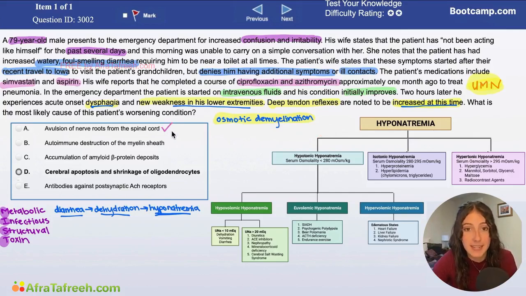Our patient was sitting in an ED bed. He did not have any of these neurological symptoms when he presented to the ED and did not experience a traumatic event in the intervening time. So that really would not make sense here, and A would not be a good answer to choose.